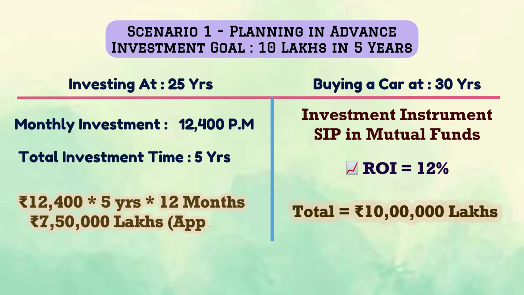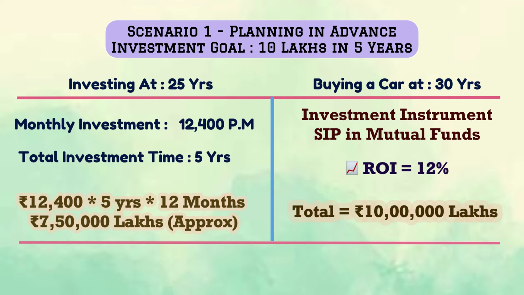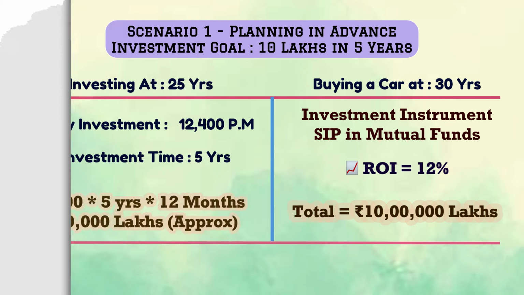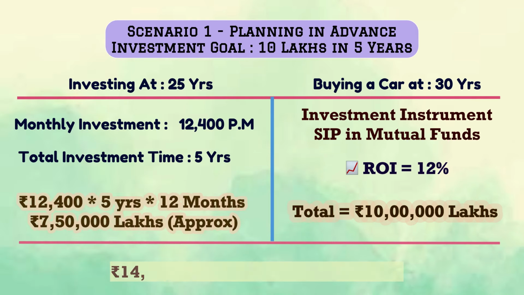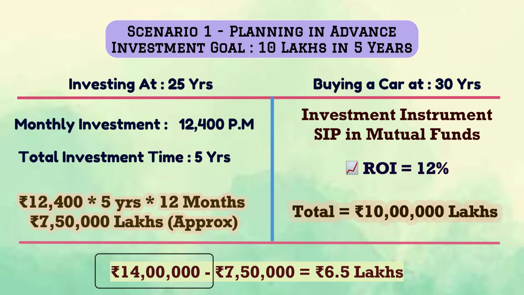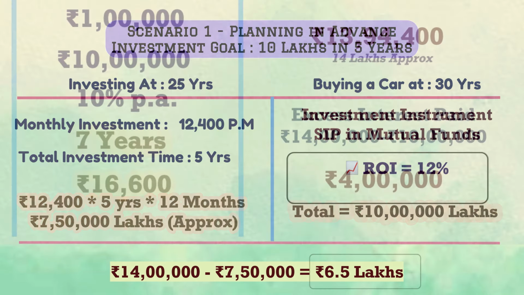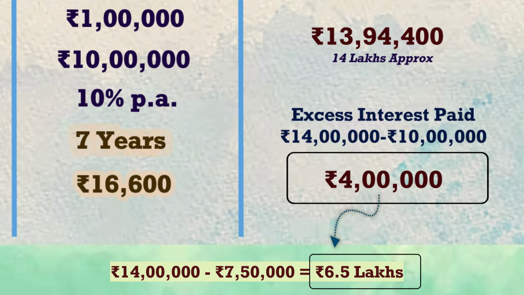So now the difference between the cost of the car using the loan and EMI route versus using this scenario 1 of saving and investing in advance would go beyond 4 lakh rupees, and it would actually be 6.5 lakh rupees. 14 lakhs which you were willing to pay through EMIs minus 7.5 lakh rupees of investment in this scenario. So now your loss magnifies from 4 lakh rupees to 6.5 lakh rupees.